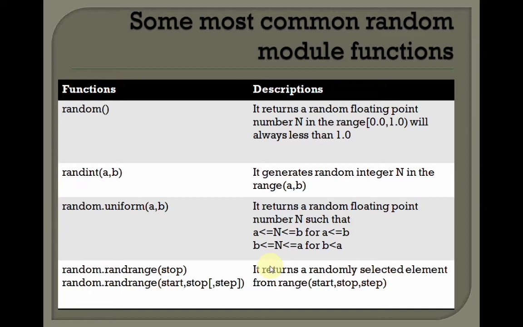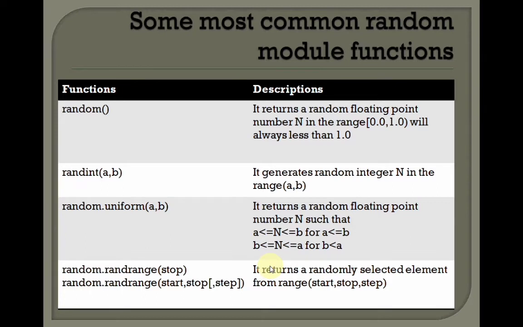First thing. Second function is randint. It will take two parameters, and whatever parameters we are giving in this function, the random number is generated in that range, and both range limits are inclusive.